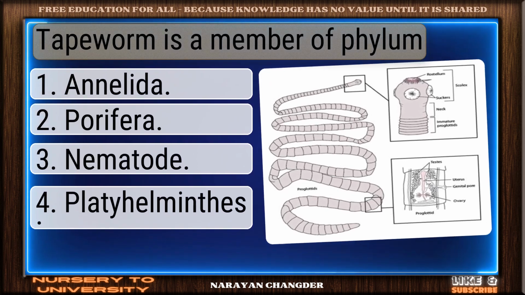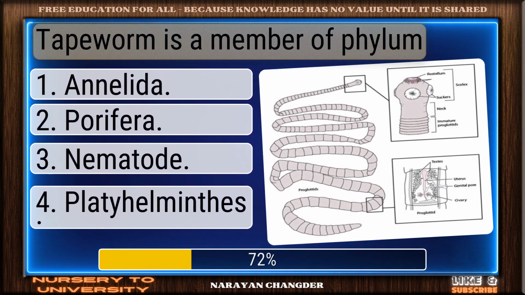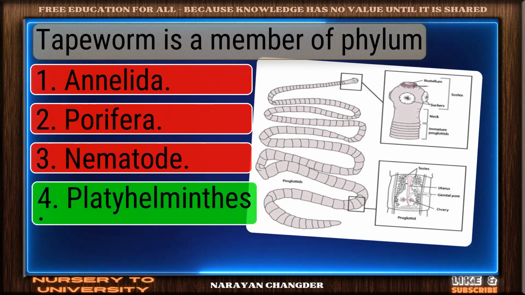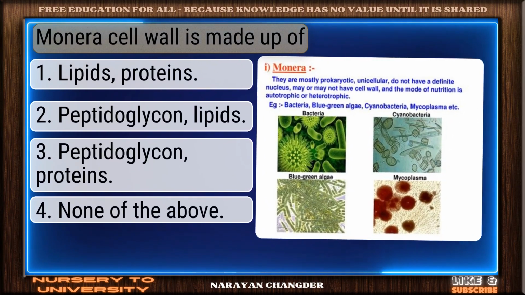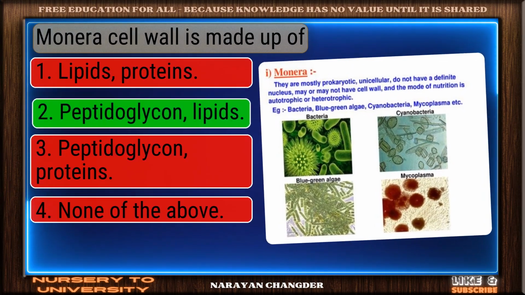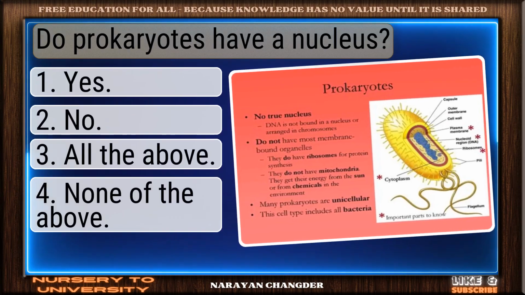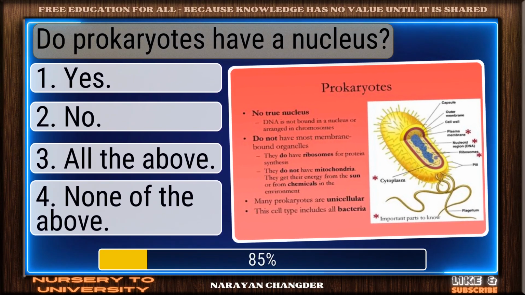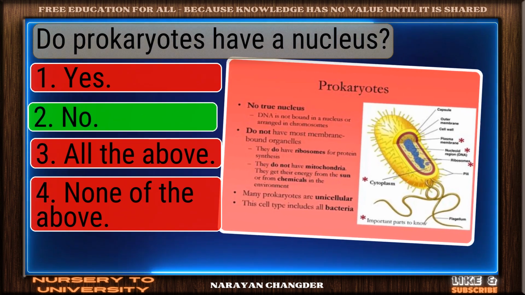Question number 249. Tapeworm is a member of phylum. Nice work. You chose Platyhelminthes, and it is correct. Question number 250. Monera cell wall is made up of. On track. Peptidoglycan lipids is the correct answer. Question number 251. Do prokaryotes have a nucleus? Smart move. No is an accurate answer.